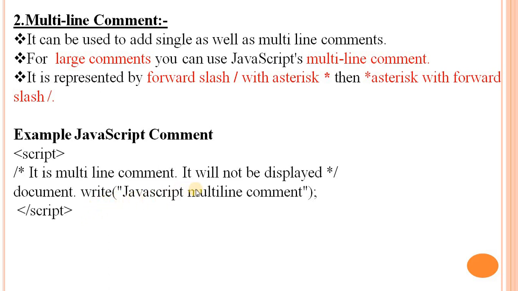By using the write method, it will display the output, JavaScript multi-line comments. The commented statements are not executed, so they will not be displayed on the web page. Only the JavaScript multi-line comment message is displayed.